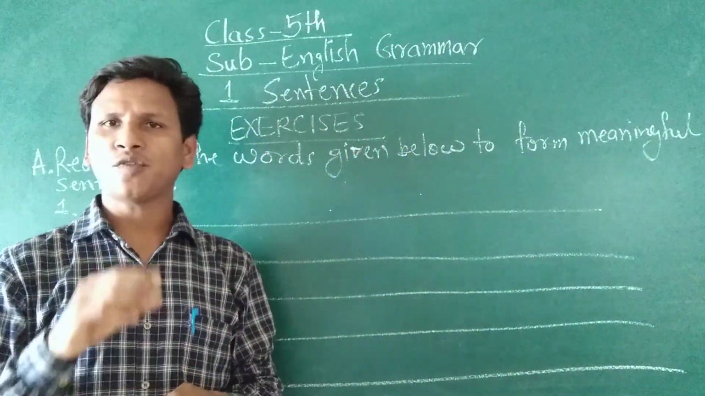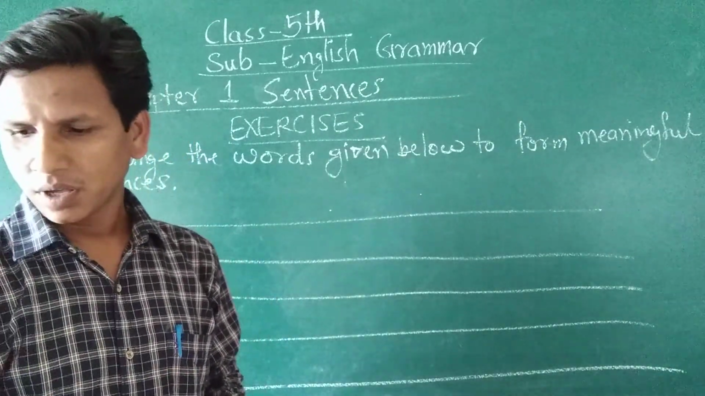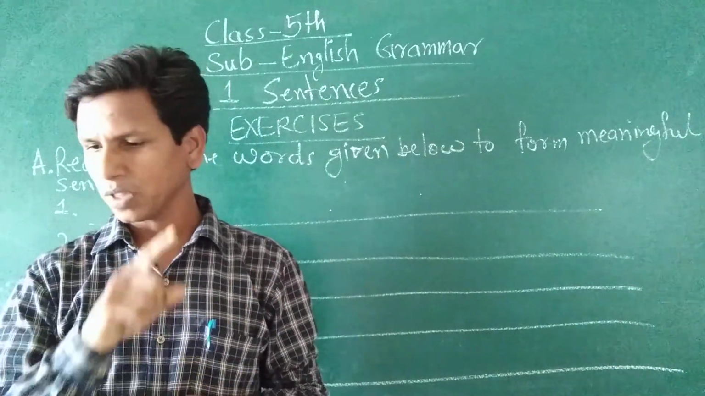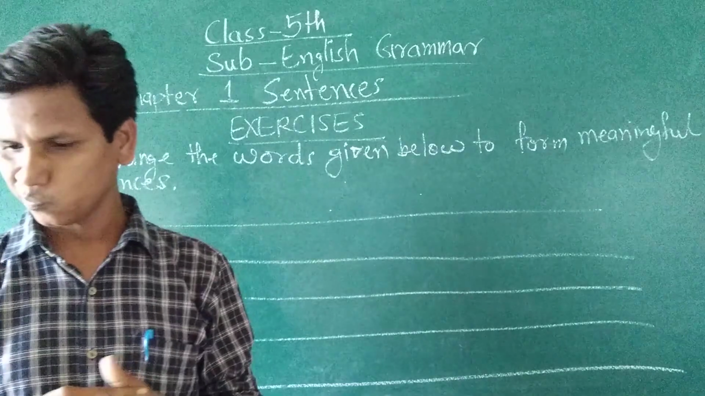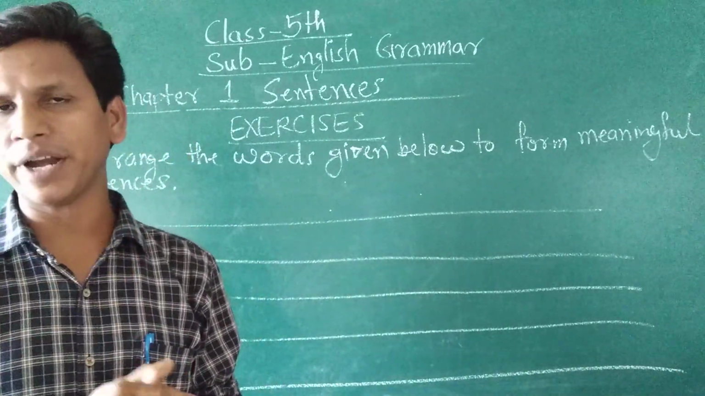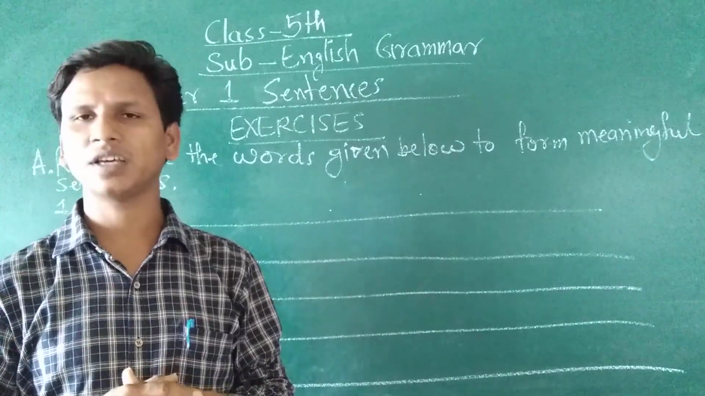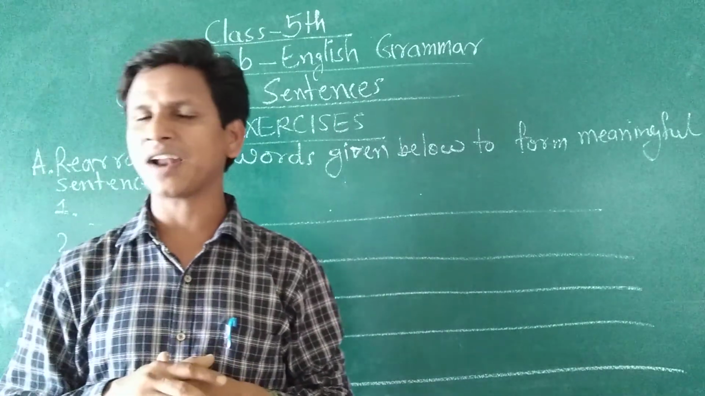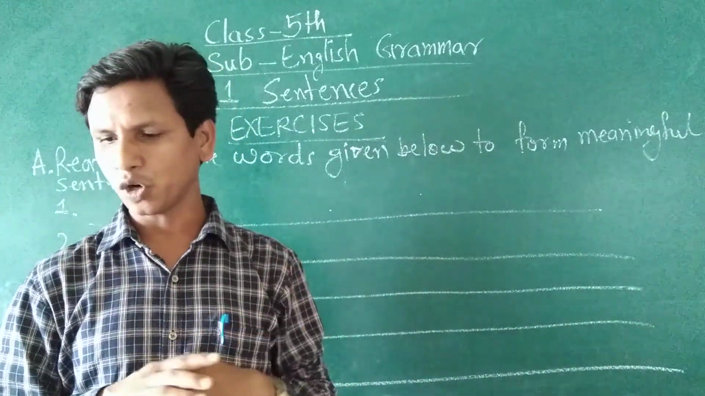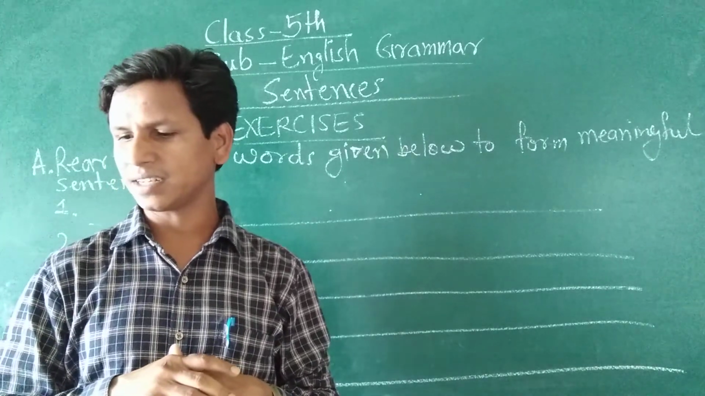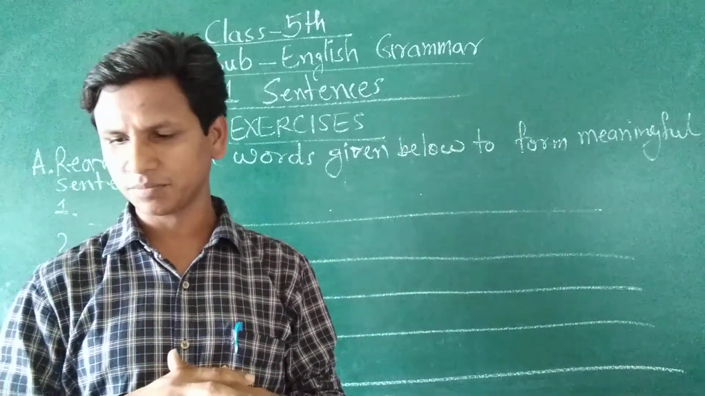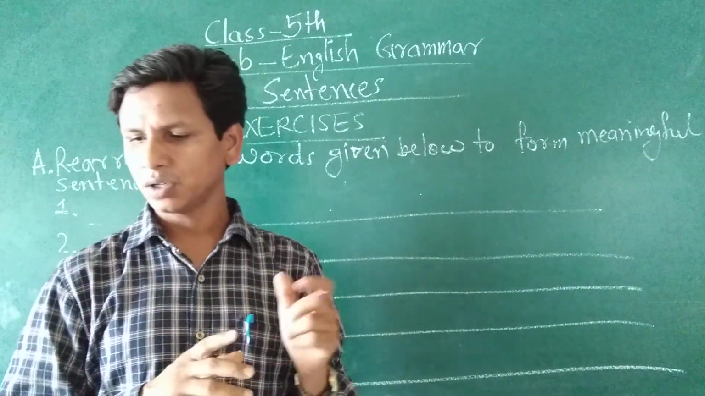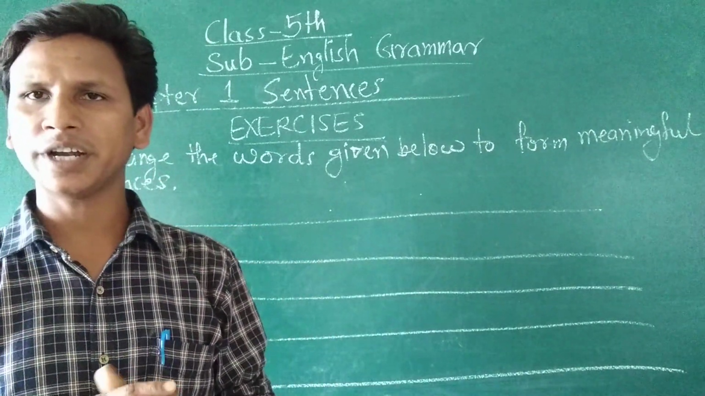And we studied about four kinds of sentences. First is assertive or declarative sentence. A sentence that makes a statement or declares something is called an assertive sentence. Assertive or declarative sentences are of two kinds. First, positive sentence: a sentence that tells something is called a positive sentence. And B is negative sentence: a sentence which has no, not or never is called a negative sentence.